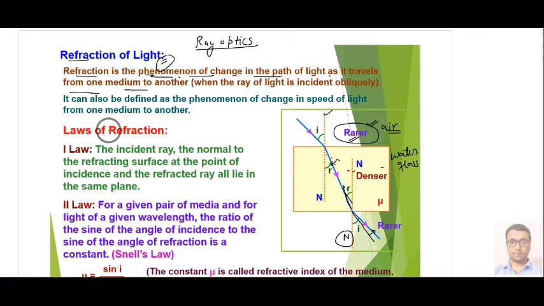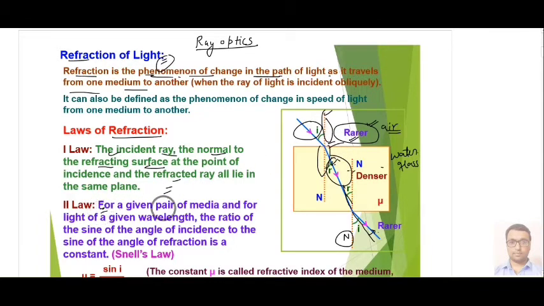Now understand that there are two laws of refraction. The first law is that the incident ray, the normal, and the refracted ray at the point of incidence all should lie in the same plane. This is your incident ray, this is the refracted ray and this is the normal line, and all these three should be in the same plane.